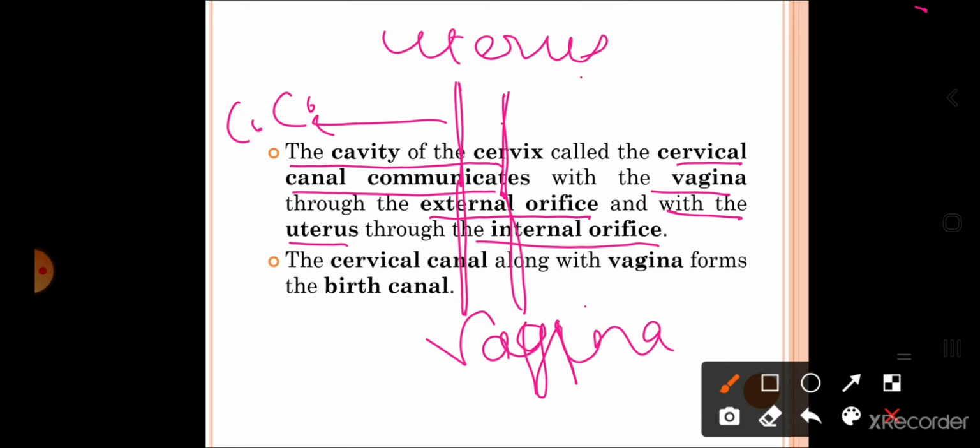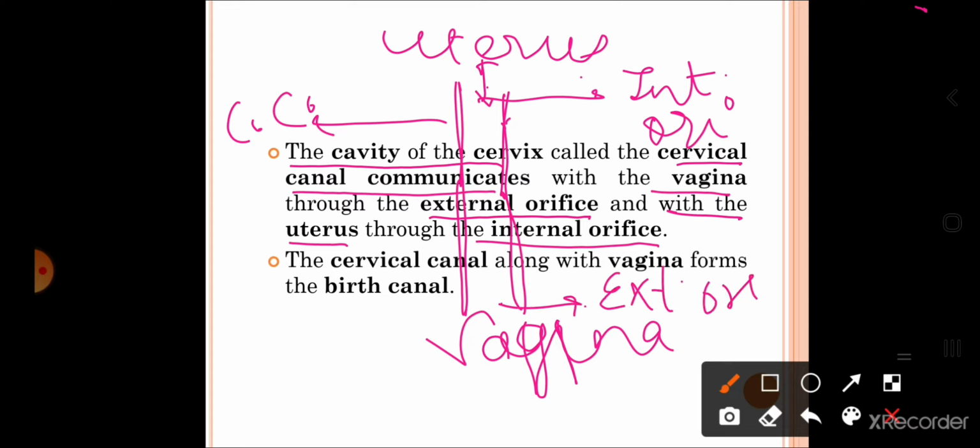Now the opening of the cervical canal with the uterus, ये जो opening है, that opening is called as the internal orifice, and its opening into the vagina is called as the external orifice.